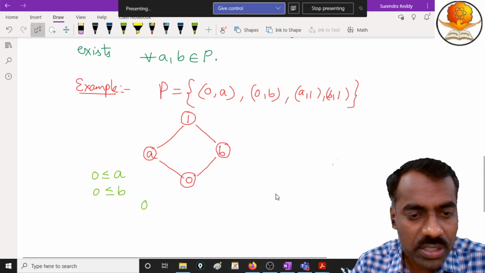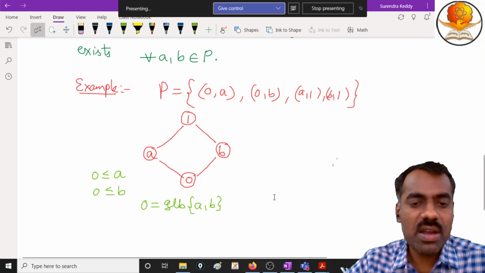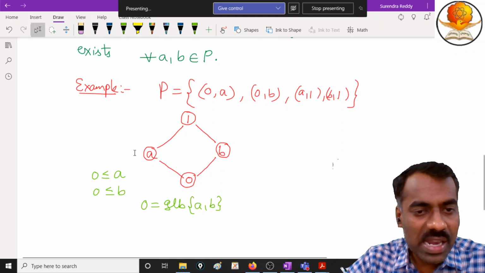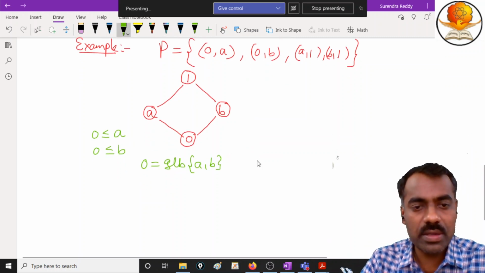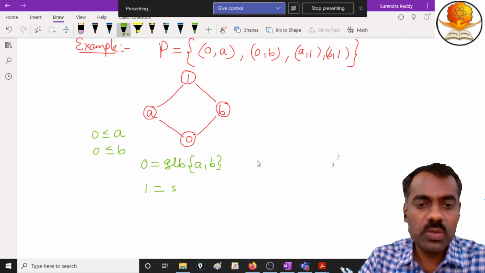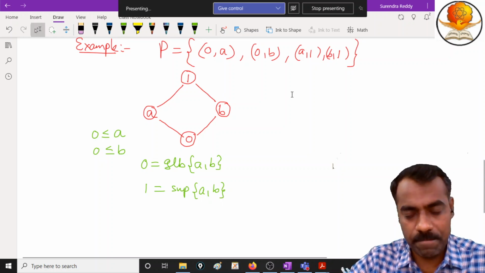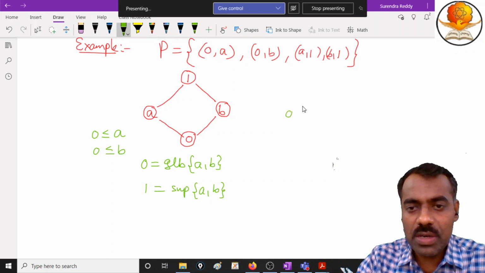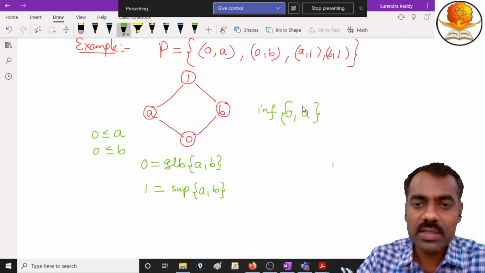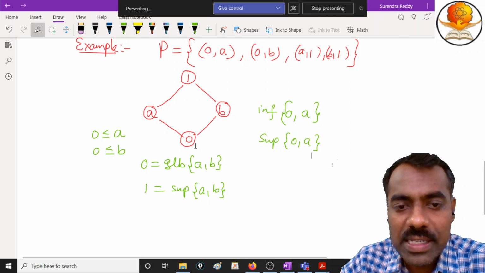So you can call it 0 is nothing but the greatest lower bound of a comma b, or you can call it the infimum of a comma b, right? Similarly, what is the supremum for a comma b? 1 is the supremum of these two elements a comma b, right? Now if I take a comma 0, or I can call it 0 comma a, what is the infimum of this 0 comma a, and what is the supremum of 0 comma a? For these two elements 0 and a.